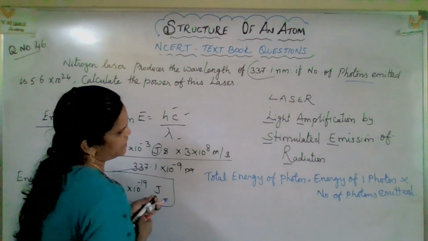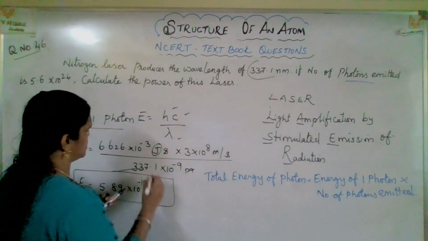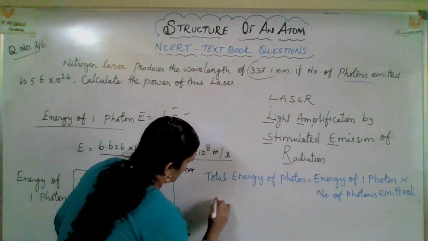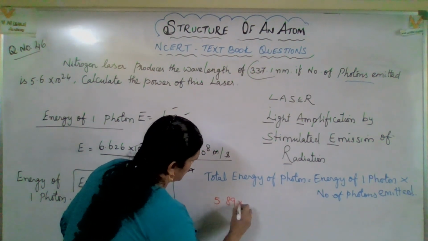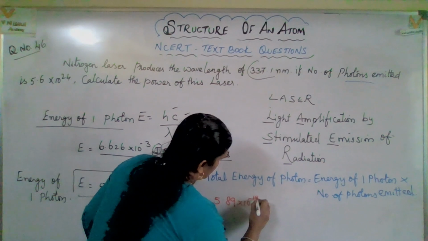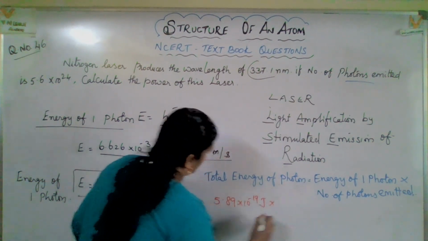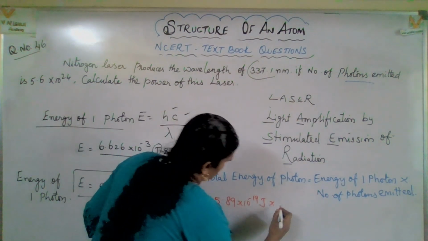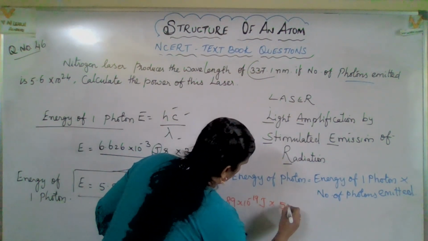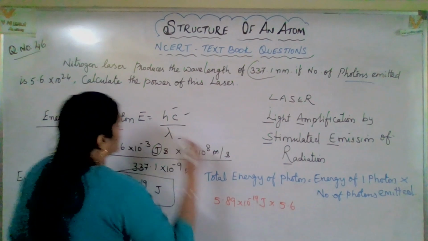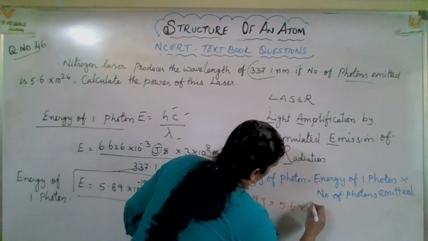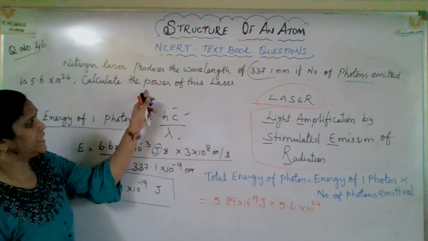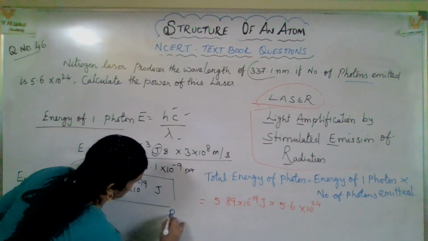So here energy of one photon, what it is? Just now you got that result: 5.89 into 10 to the power of minus 19 joule, into photons emitted, what it is? 5.6 into 10 to the power of 24. Now you will get the power of the laser.